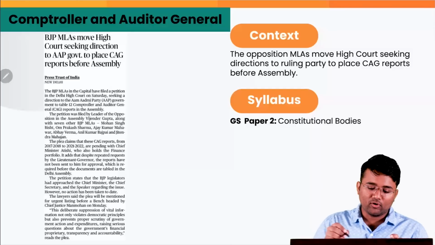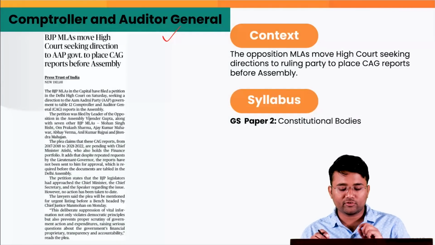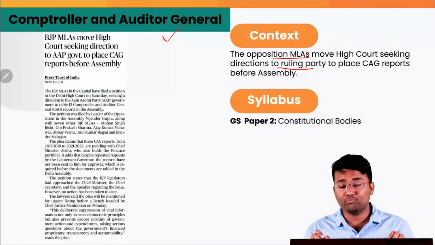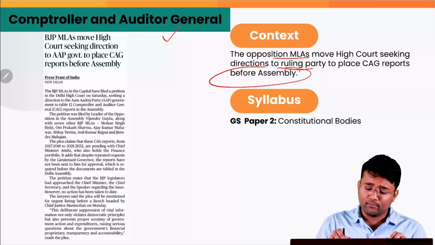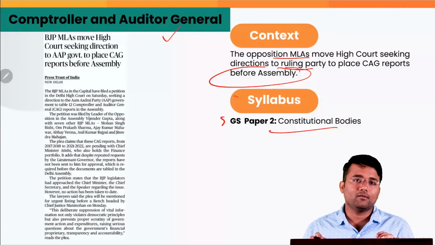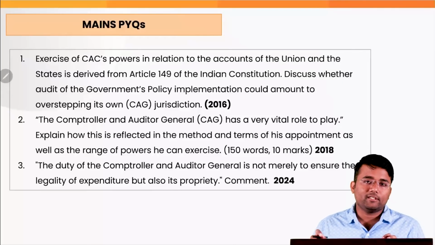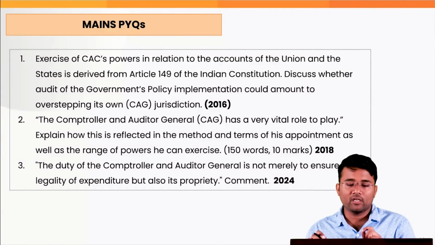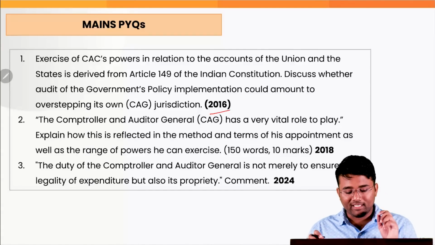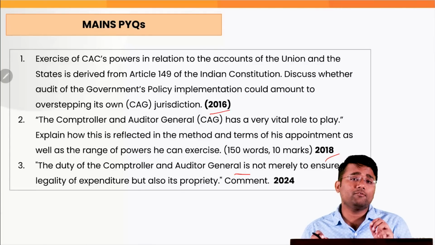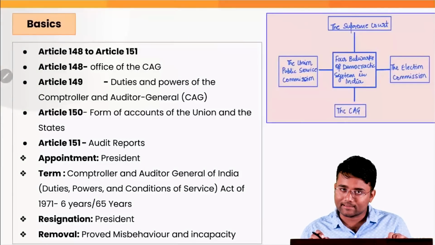So, our next topic is the Comptroller and Auditor General of India. The context of this topic is that opposition MLAs moved the High Court seeking directions to the ruling party to place CAG reports before the Assembly of Delhi. This topic pertains to the syllabus of GS Paper 2, constitutional bodies. Why have we taken this topic? Because various questions have been asked in the mains paper from this topic in 2016, 2018, and in the recently concluded UPSC Mains 2024 there was also one question, which we would also discuss at a later part of our discussion.